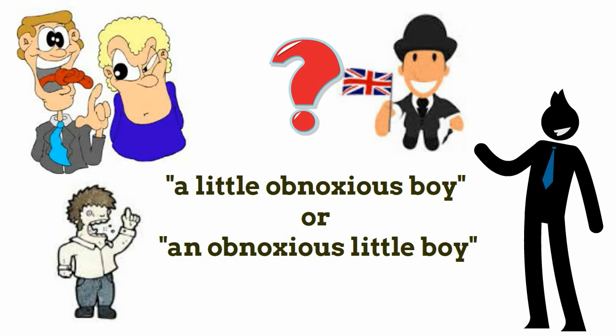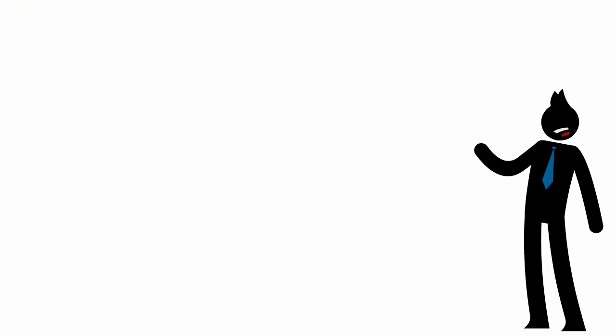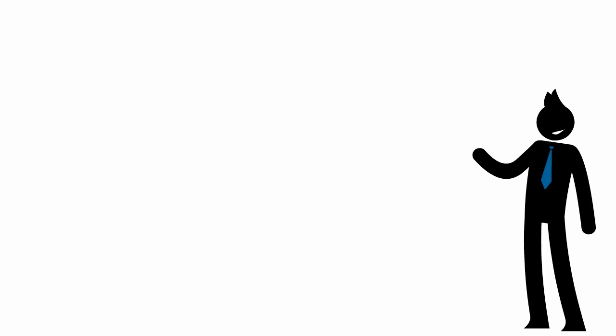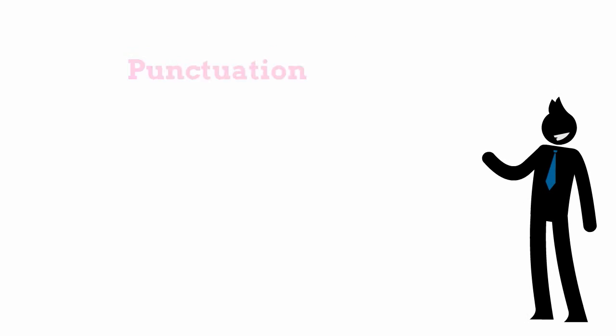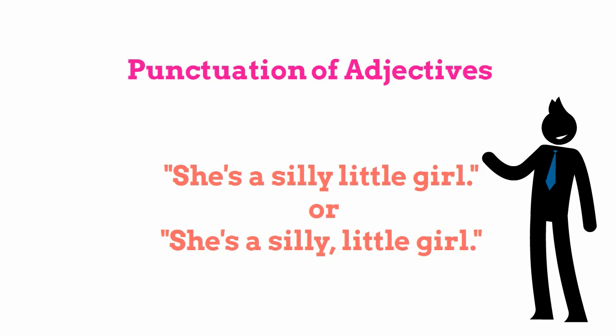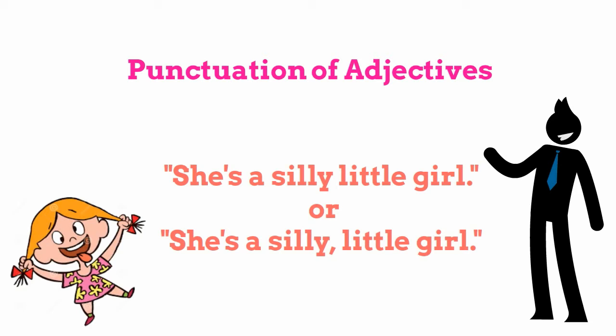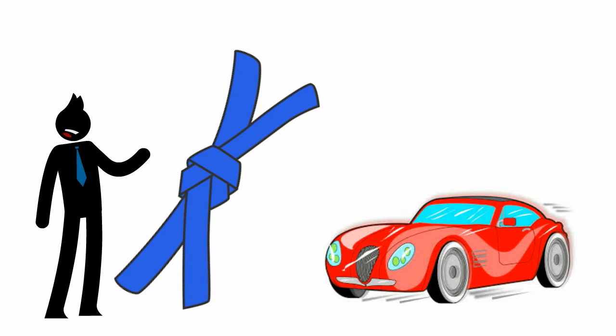A related problem, and one not intuitive to those who grew up speaking standard English, is the punctuation of a string of adjectives used attributively or predicatively. Can we write, she's a silly little girl, or must it be, she's a silly, little girl? If a nice big blue belt is acceptable in British English at least, why is a wonderful enormous aquamarine belt not? He has a large, beautiful, powerful car is correct. But what about his car is large, beautiful, powerful?